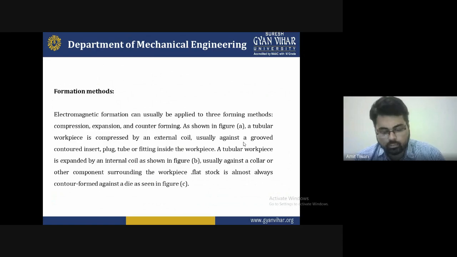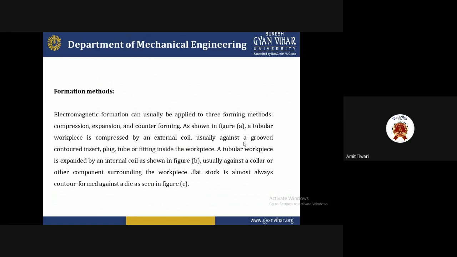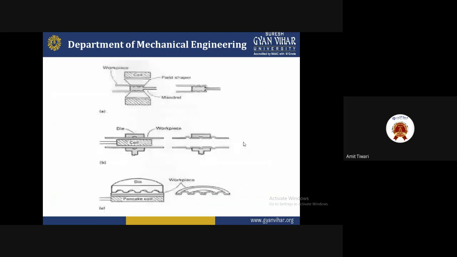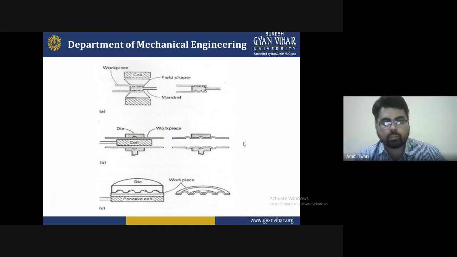So these are the basic plans for a design that we have to select, with proper dimensioning, for magnetic pulse forming. As you see in the figure, A is the workpiece to be placed here, and the coil is generated between them, putting pressure on the workpiece in both the up and down directions, and you can create this type of shape on the outer side.